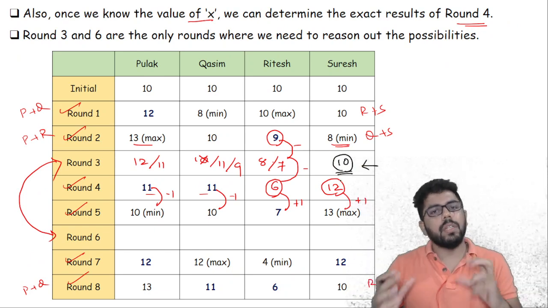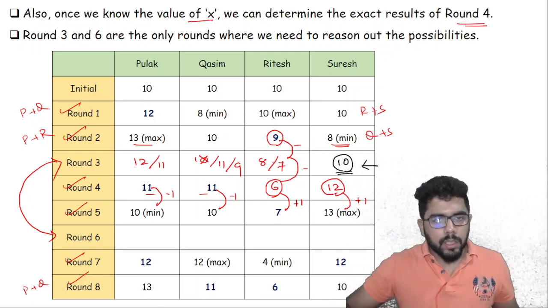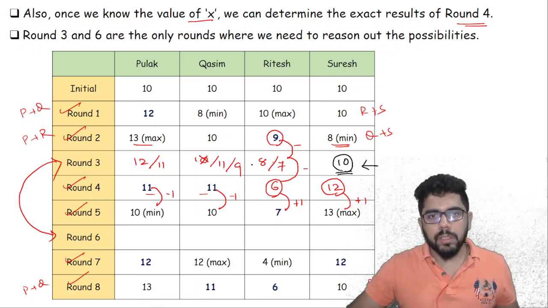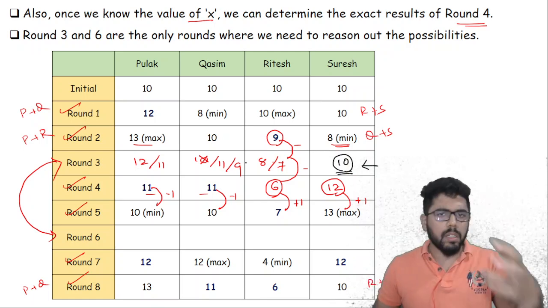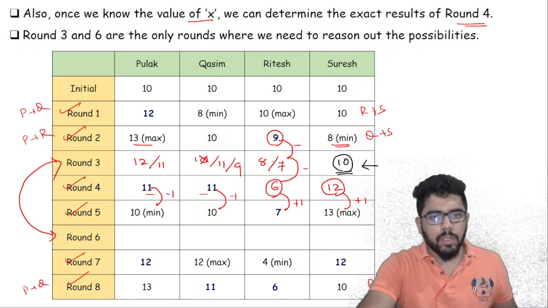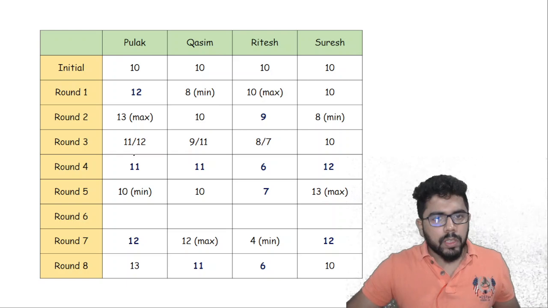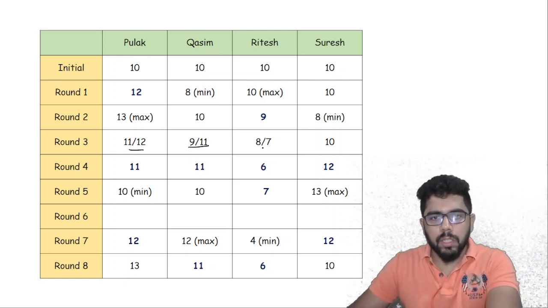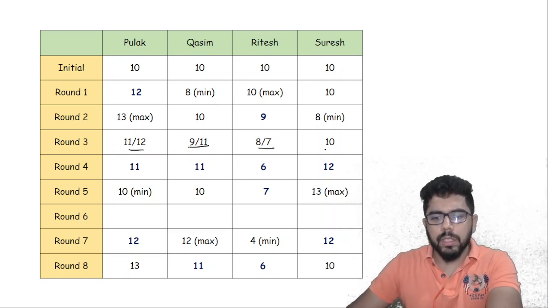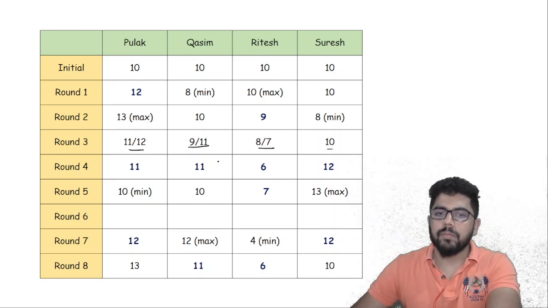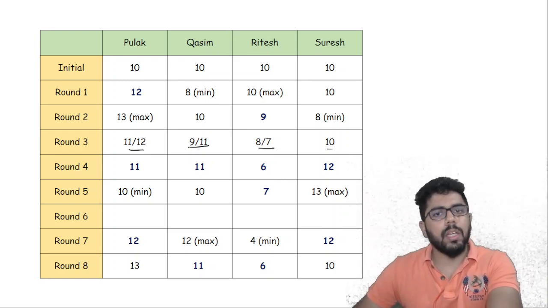So now we have to figure out in what way we can see Pulak, Kasim and Ritesh for round 3 first. Then we'll do a similar approach for round 6. So for round 3, these are the possibilities. It is 11 or 12, 9 or 11, 8 or 7, and Suresh is 10. Suresh is 10. Now let's think, what are the possibilities?